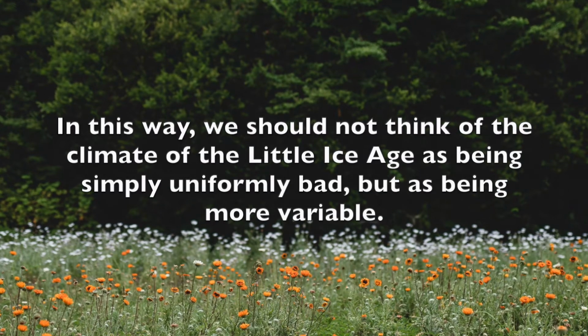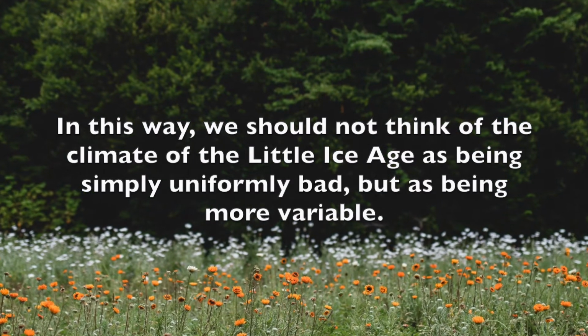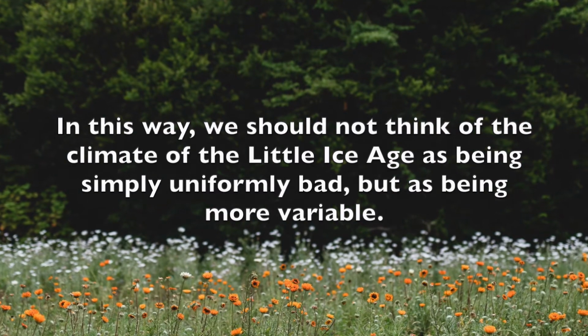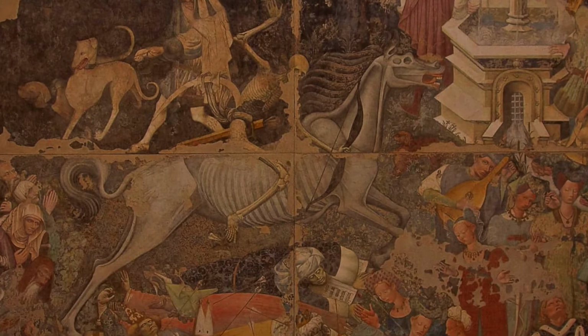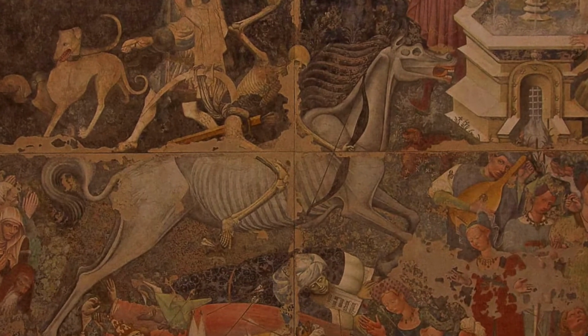In this way, we should not think of the climate of the Little Ice Age as being simply uniformly bad, but as being more variable. This variation posed multiple and complex challenges to human and other animal populations.